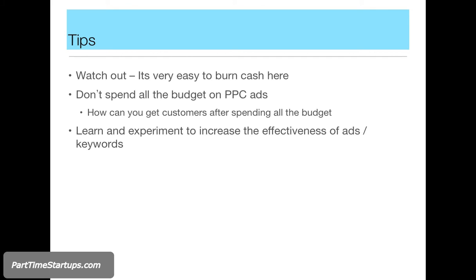So as I mentioned, learn and experiment to increase the effectiveness of ads and keywords. Okay, that's all about pay per click.